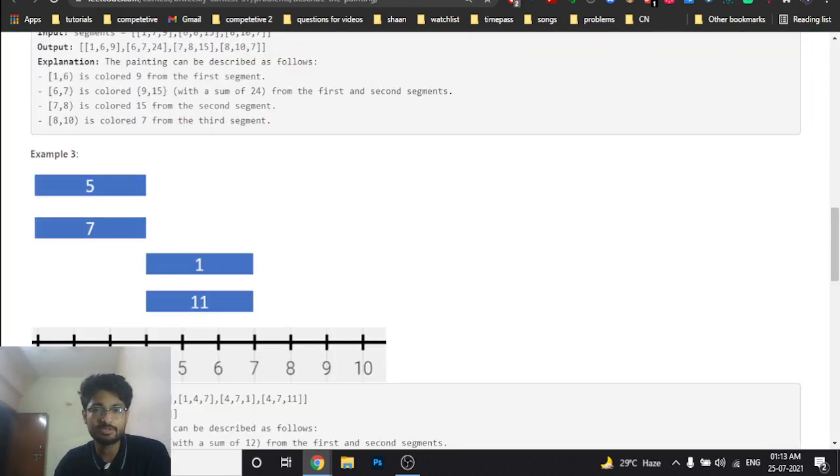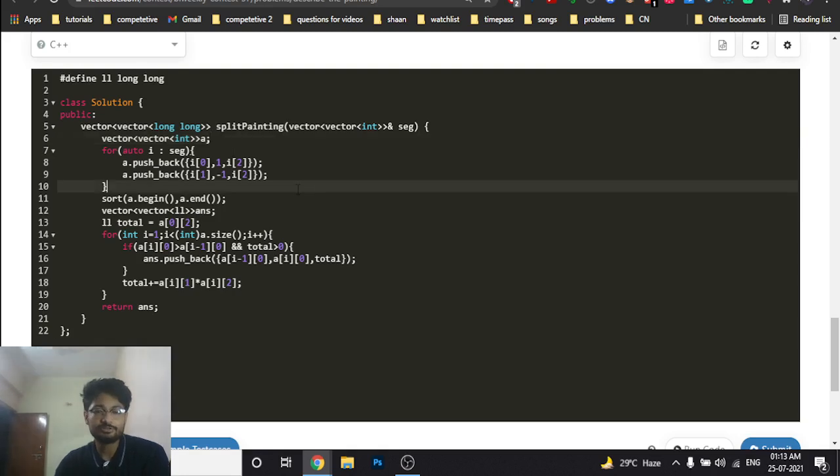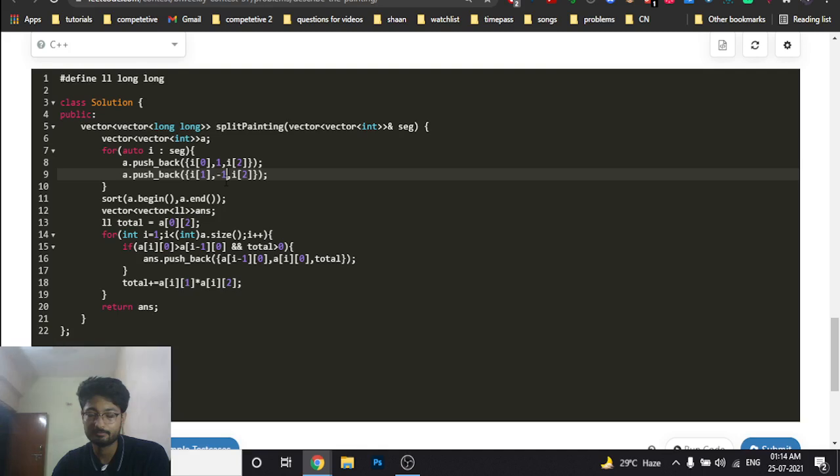So that's what we are gonna do here. What you can see here is, we will first make a vector of A and push back these values. So we are given the critical points, here is the starting point and the ending point. The starting point is marked by 1, the ending point is marked by -1. Okay, so the starting point and ending point, and we also send the value, the coloring I will do at